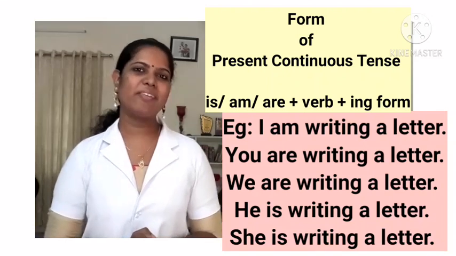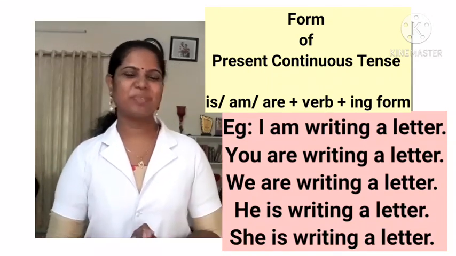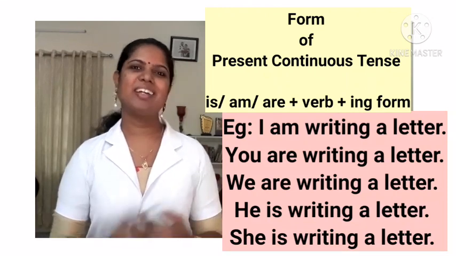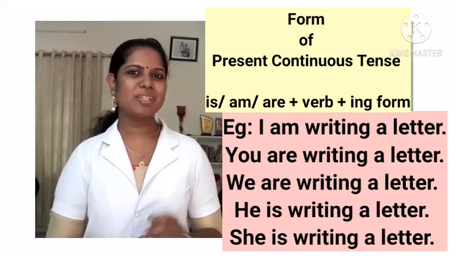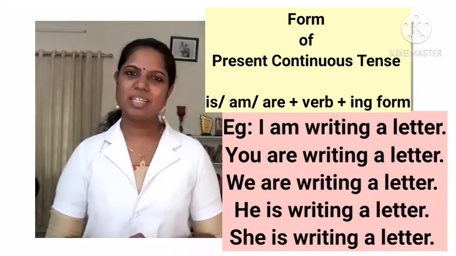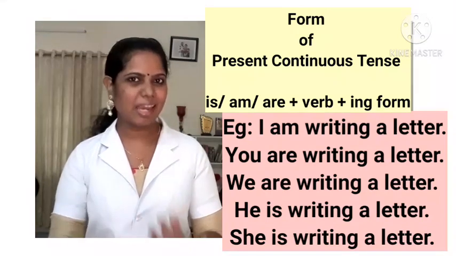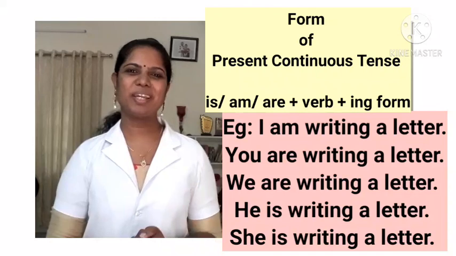Next one, we are writing a letter. We all are writing a letter. So with we, I used are. Next one, he is writing a letter. As he is a single person, I used is. Next one, she is writing a letter. As she is a single person, I used is. So that's how you form. Then you have to use the verb, which here is write. With the verb, you have to use the ing form in order to make that action a continuous form. So is or am or are plus verb plus ing form is the present continuous tense.